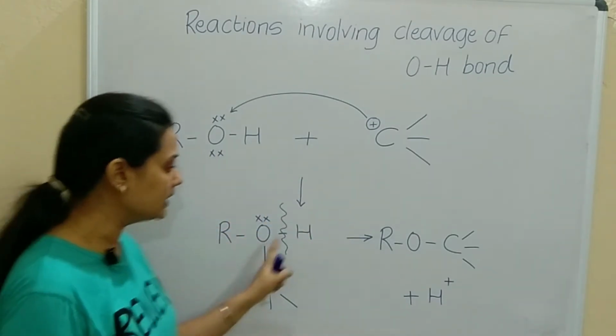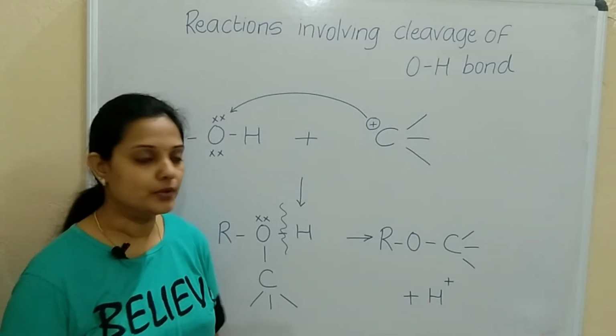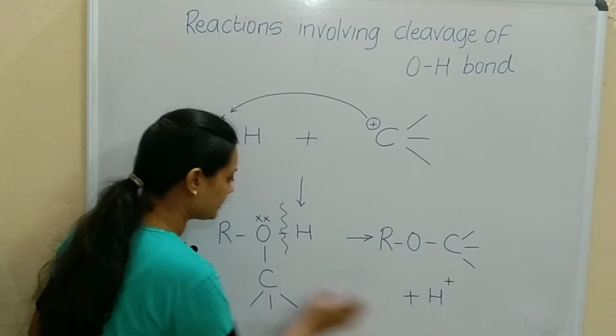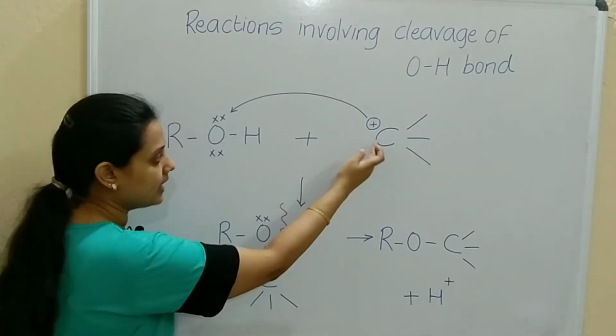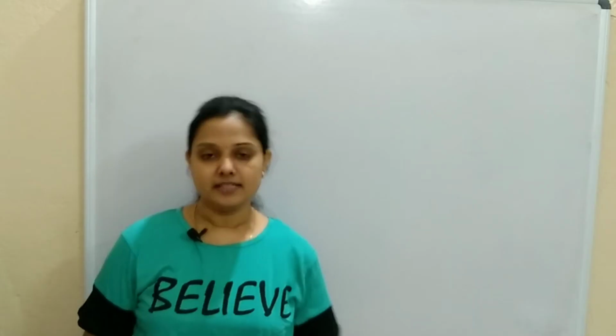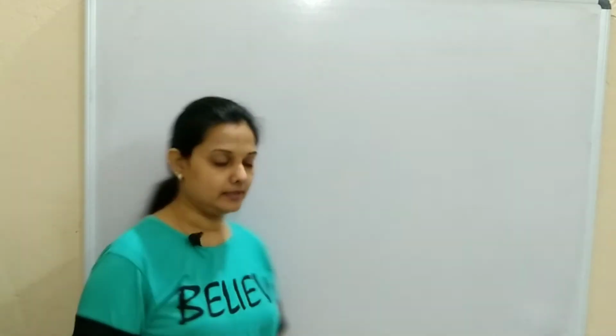So this is the first example, just showing how it reacts with a carbocation. At that time the OH bond is breaking, and alcohols act as nucleophile. Correct? We can see the OH bond is broken, so H is removed, and to that oxygen the carbocation's carbon is attached. The next reaction: alcohols can react with a metal.